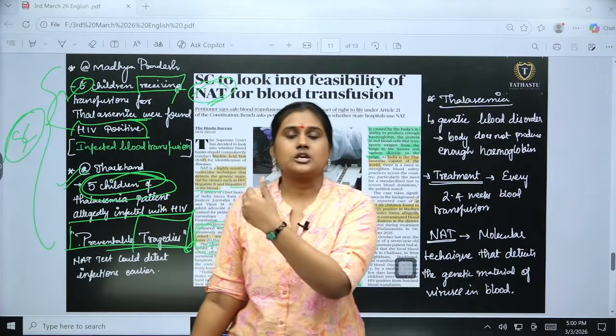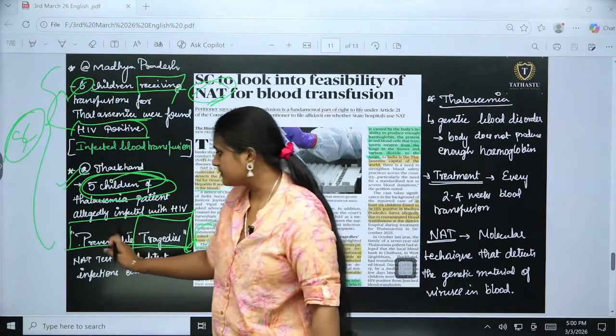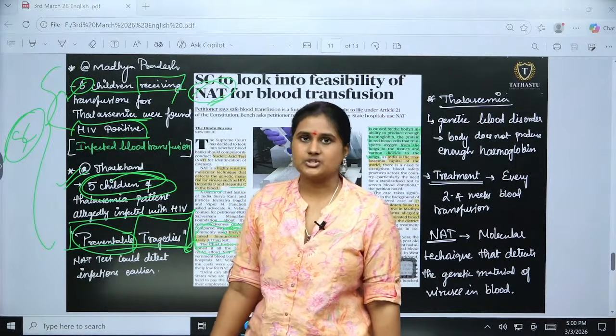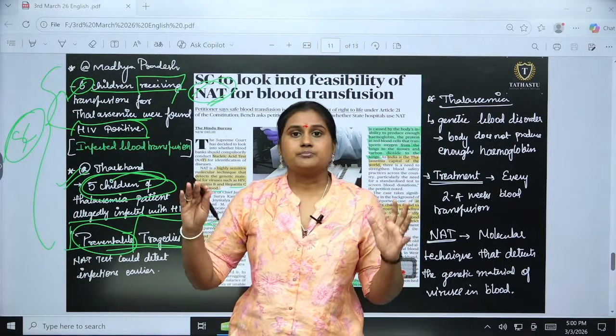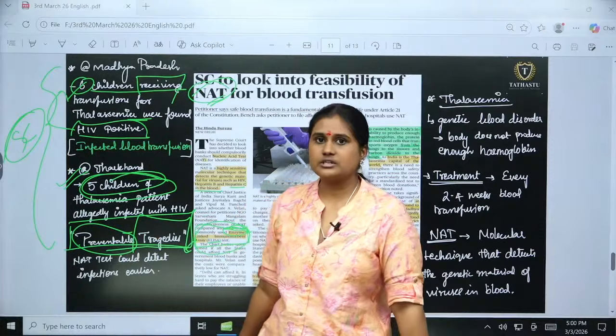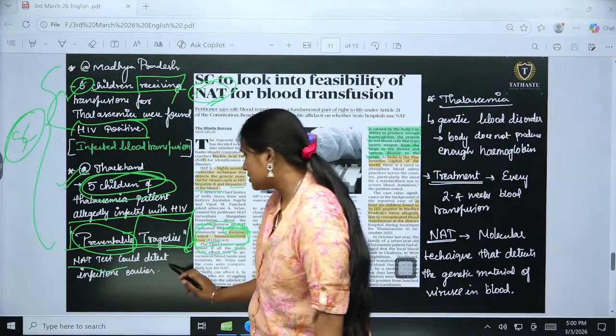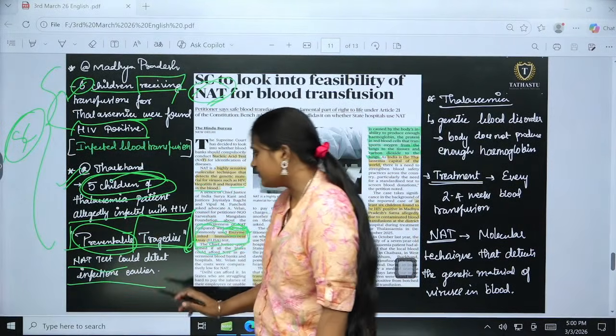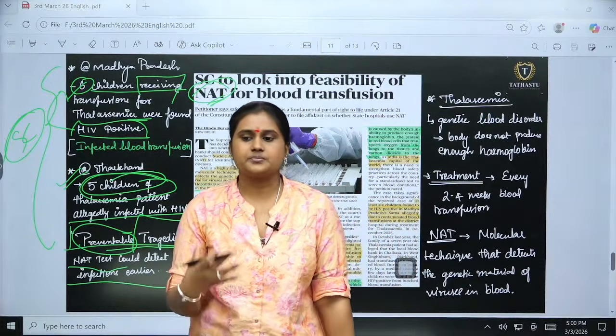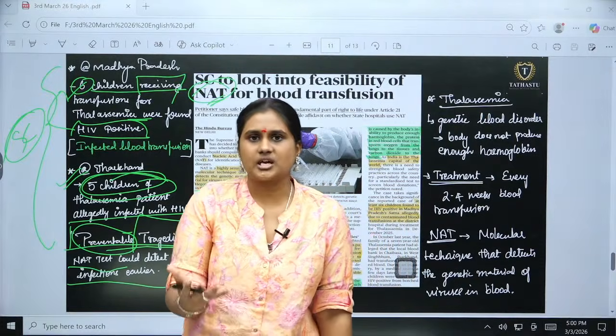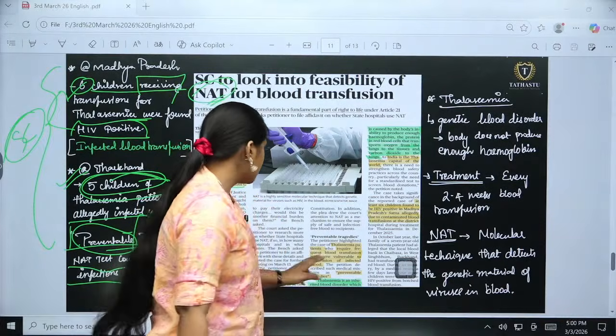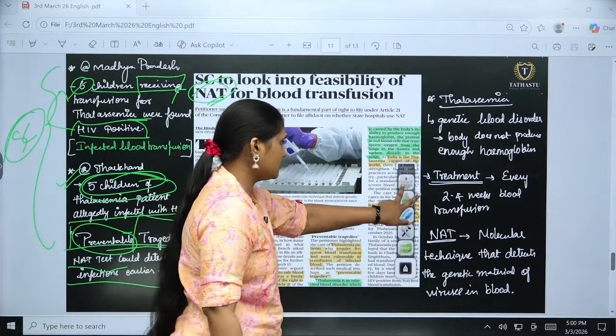Instead, if we use NAT, it becomes a preventable tragedy, and we would be able to prevent a large number of casualties. NAT can detect infections earlier and does not take much time to identify. That is a major positive of NAT.